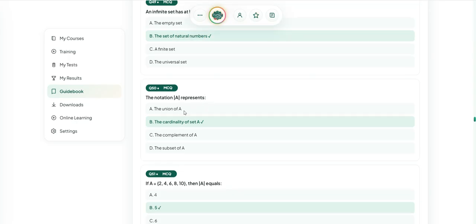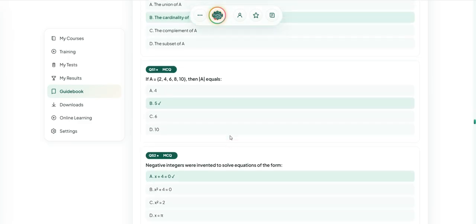The notation |A|, vertical bar A vertical bar, represents the cardinality of set A.